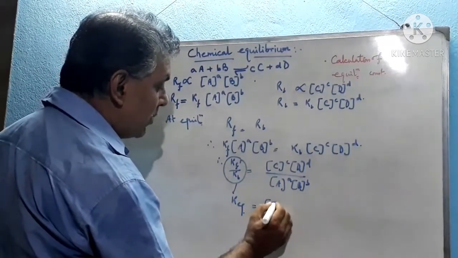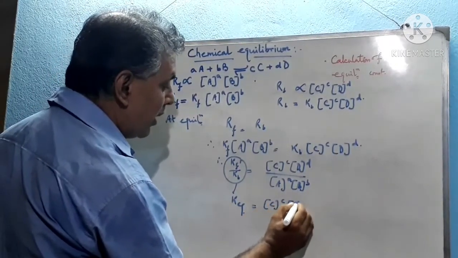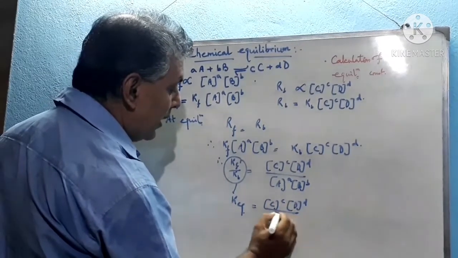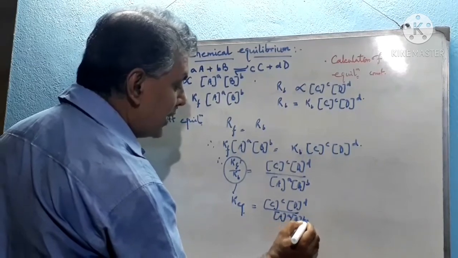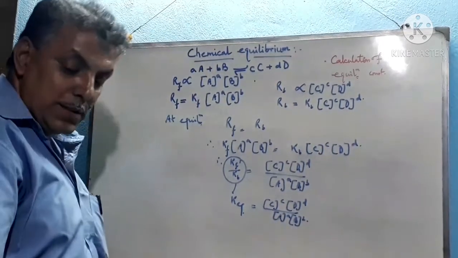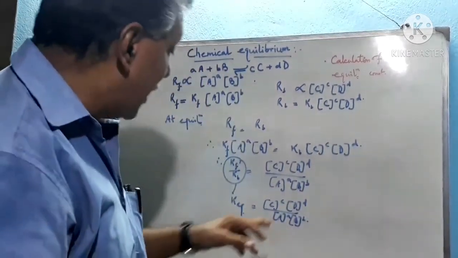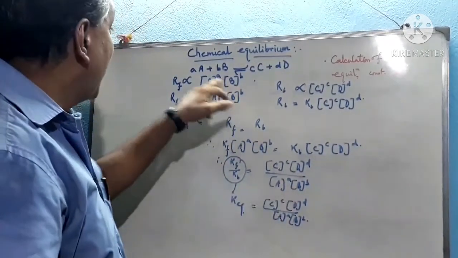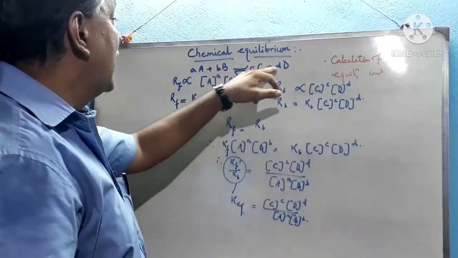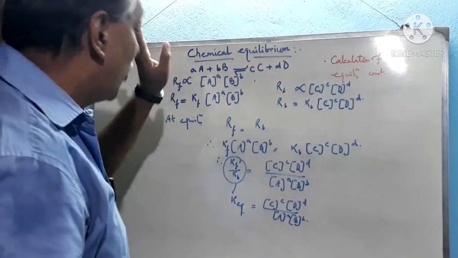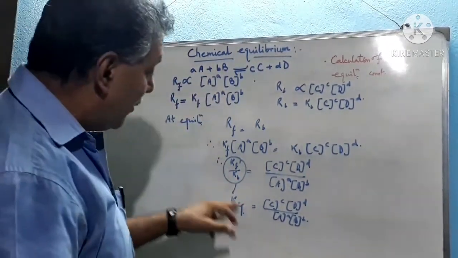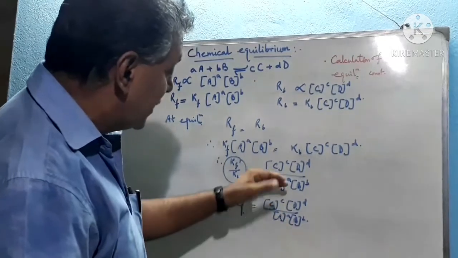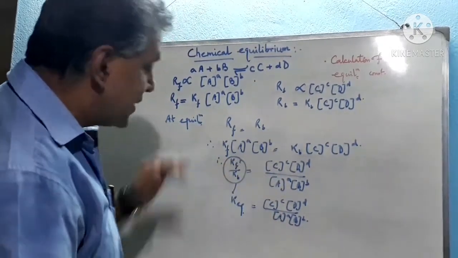This is equal to C to the power C into D to the power D, whole divided by A to the power A into B to the power B. Now we can say that this equilibrium constant is nothing but the product of the chemical reaction. C moles of C and D moles of D are the products, and A moles of A and B moles of B are the reactants. Therefore, K equilibrium equals products by reactants. This is the form to express the K equilibrium.